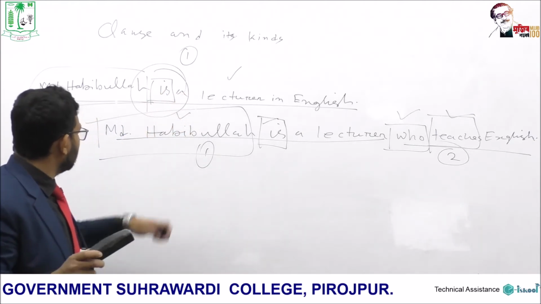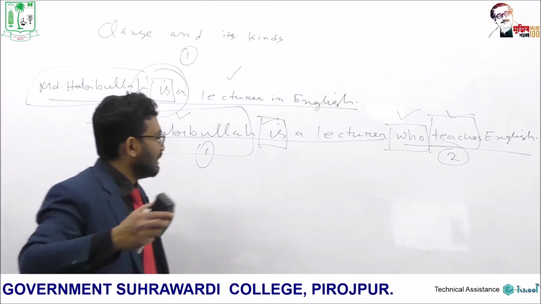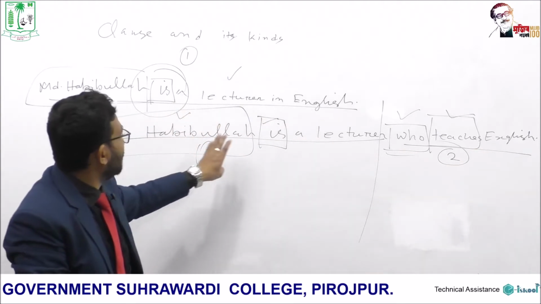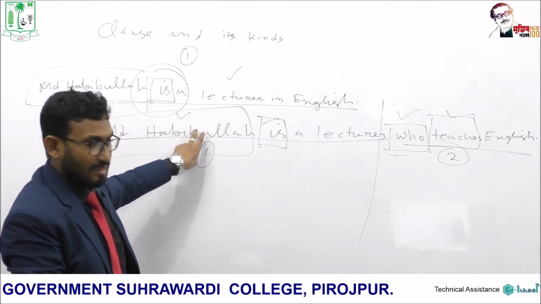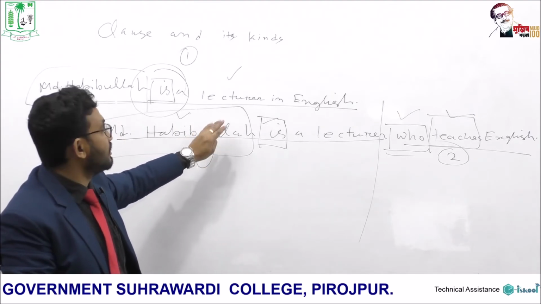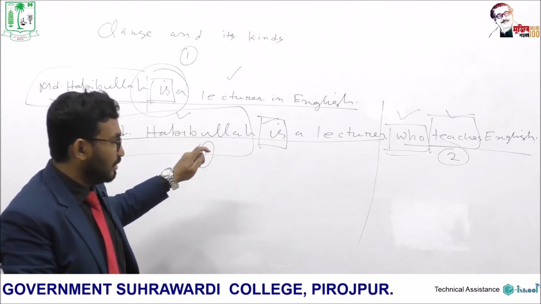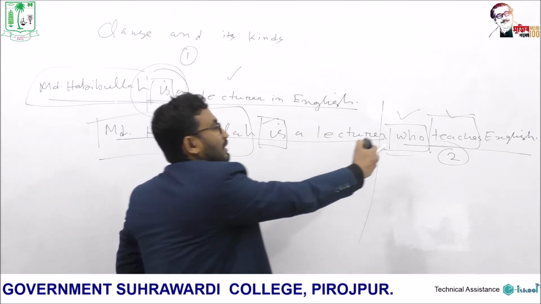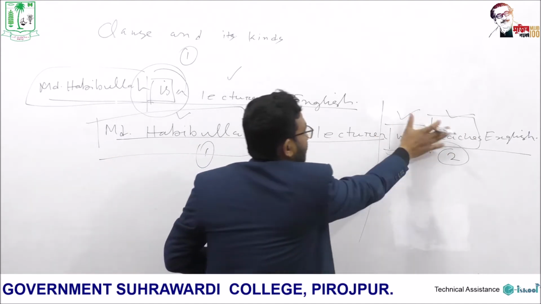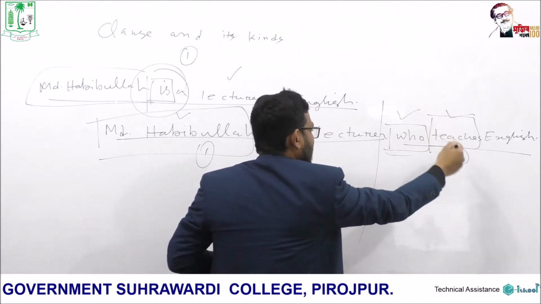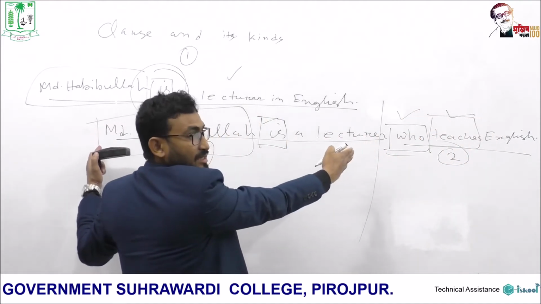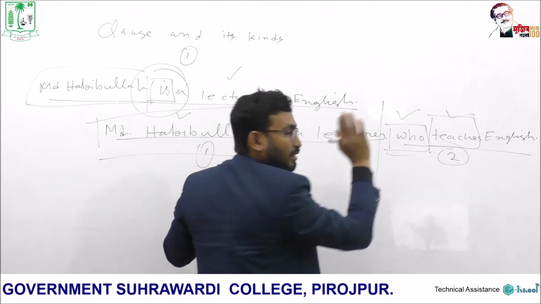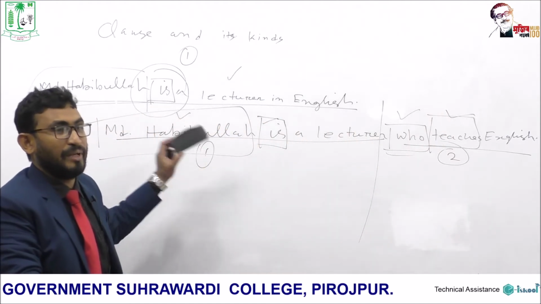Similarly, if we look at this clause, Mr. Muhammad Habibullah is a lecturer. Imagine there is no other clause. Only look at this. Muhammad Habibullah is a lecturer. We see that this clause is also an independent clause, because to give a sense, to give a meaning, this clause does not depend on the following clause. Because if we don't look at the other clause, imagine there is no other clause, it would be a full sentence. That is, it gives a complete meaning. So the meaning of this clause does not depend on the following clause. Therefore, this is also an independent clause.